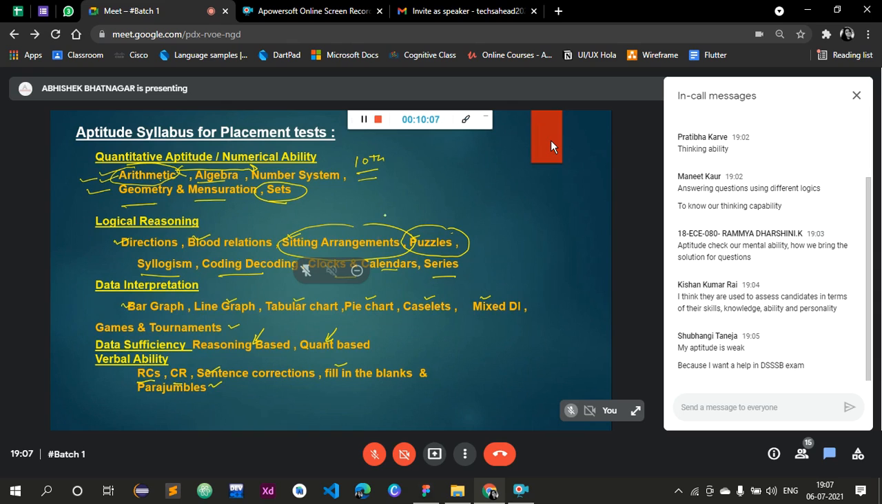Now, if I talk about some big companies like Infosys, or TCS, or there is a testing agency that is called eLitmus. So if I talk about these agencies or these companies, so yeah, sorry,